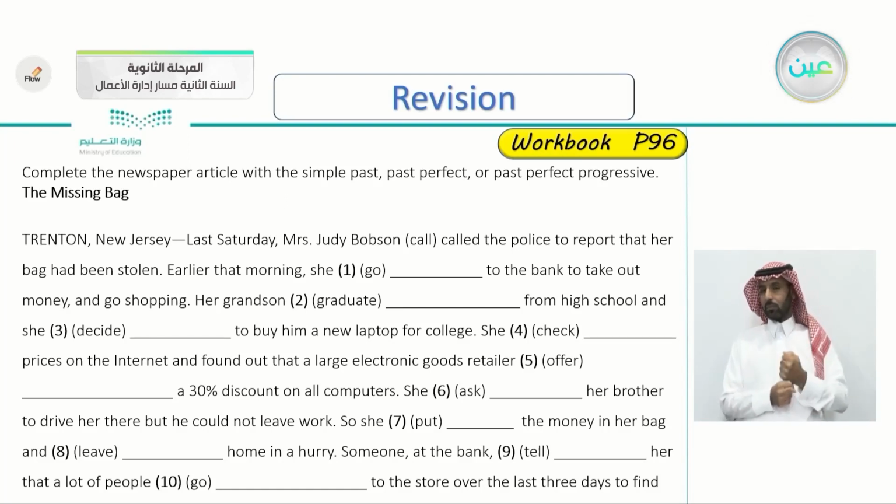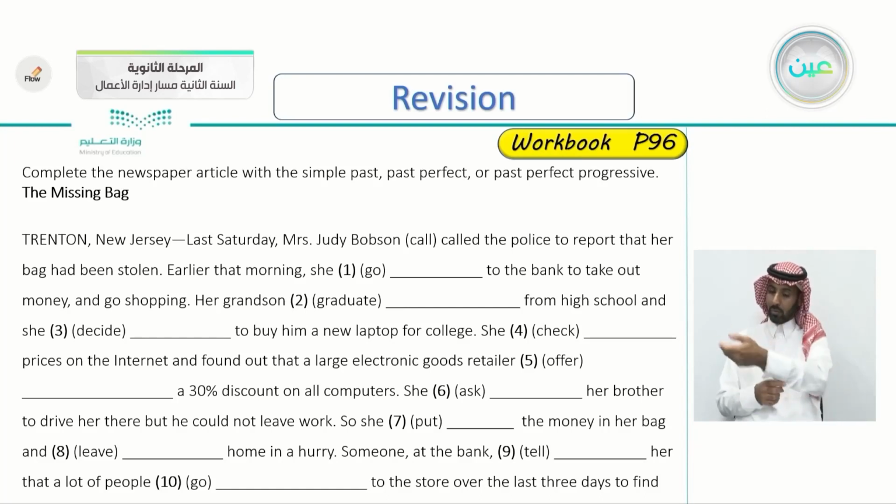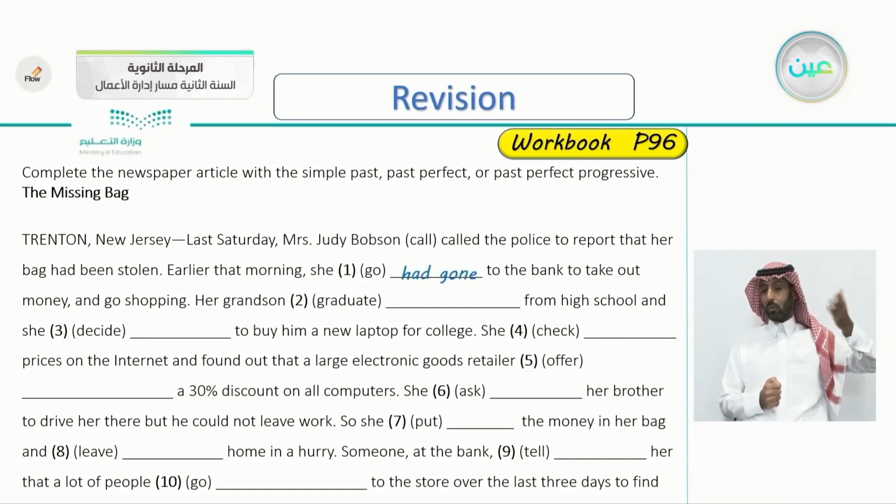So let's read it together. The missing bag, Trenton, New Jersey. Last Saturday, Mrs. Judy Bobson called, the first one is done for you, the police to report that her bag had been stolen. Earlier that morning, she to the bank to take out money. And the verb is go. So what did she do? Very good. She had gone to the bank to take out the money and go shopping.